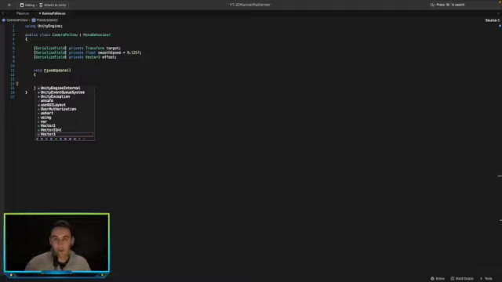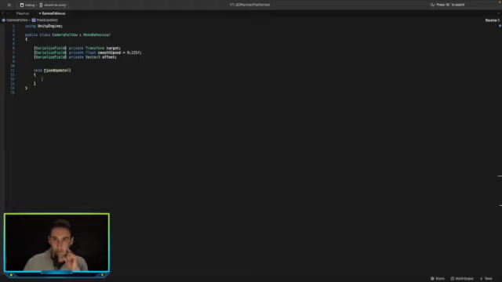Basically we want to use fixed update because it's going to be run after update. This will allow us to make the camera move smoothly rather than using update, which is called every single frame in real time.